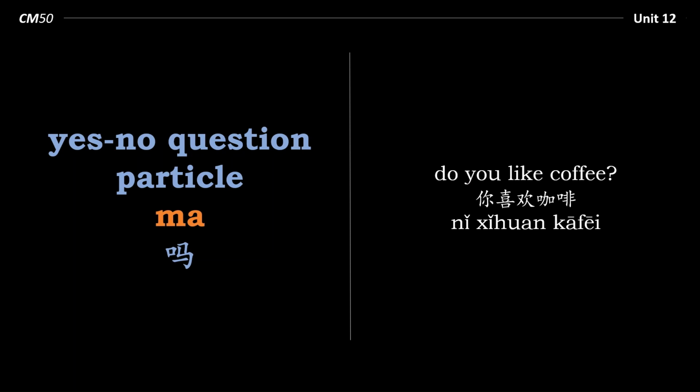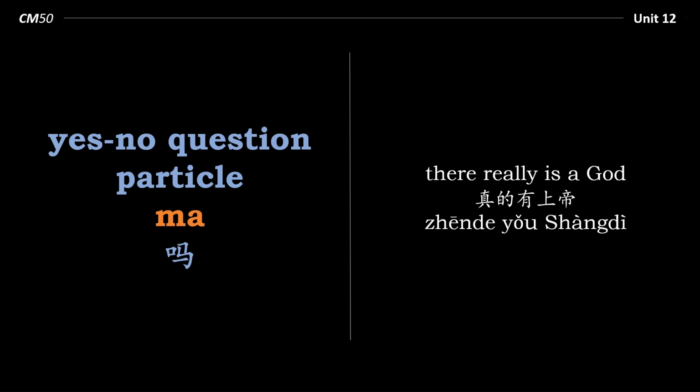你喜欢咖啡? Statement. Question. 你喜欢咖啡吗? And one more example. There really is a God. Let's turn that into a question. Is there really a God? And now for the Chinese. 真的有上帝 statement.